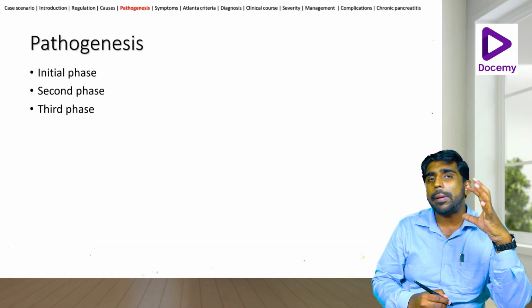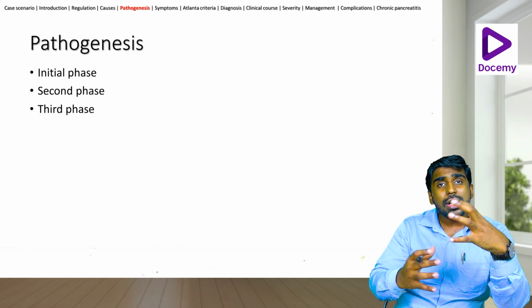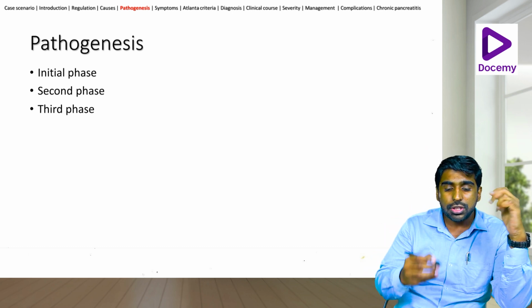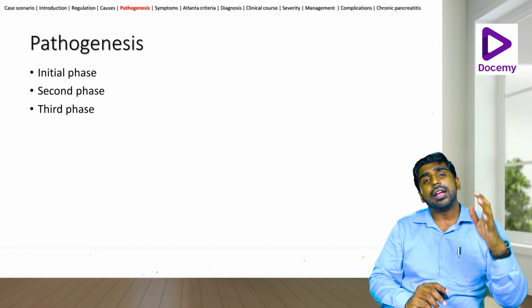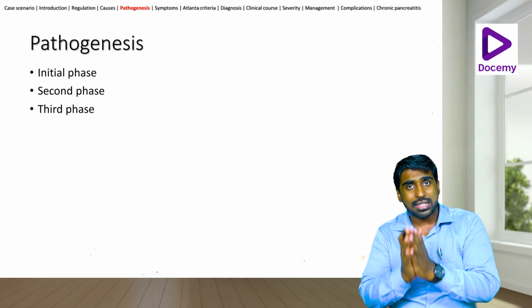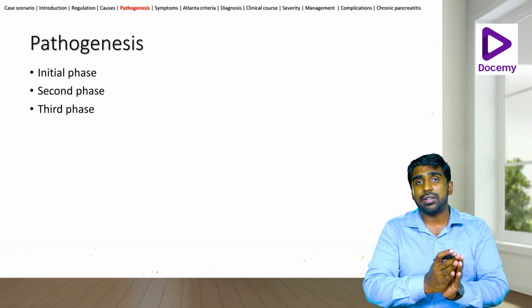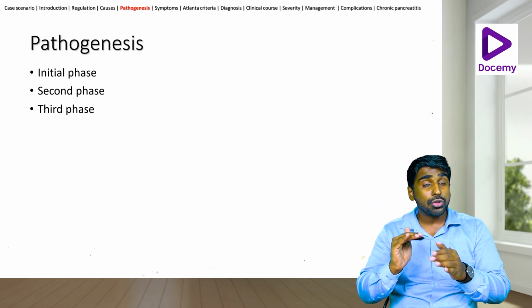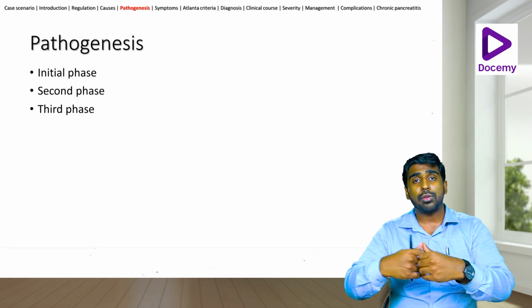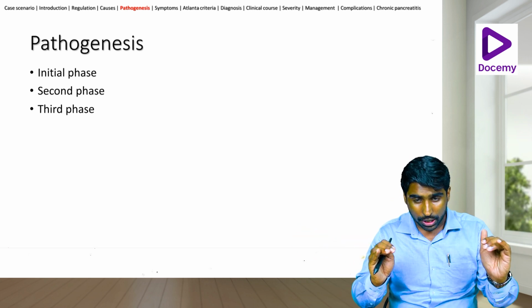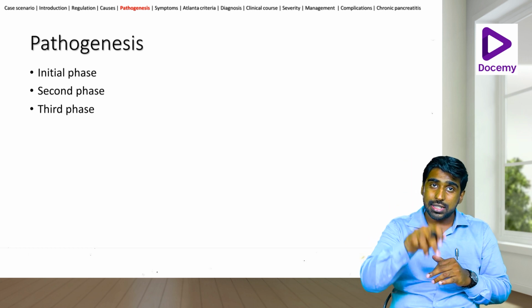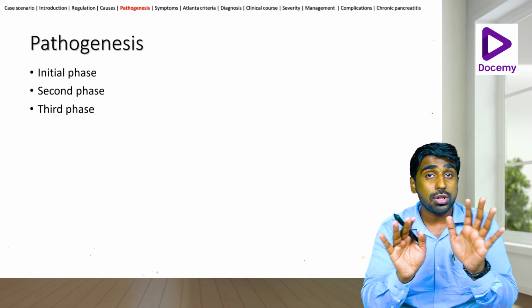Now let's look into the pathogenesis. How does pancreatitis occur? Okay, so there is an initial phase. I said trypsinogen is the first enzyme that is activated after enterokinase is released from the duodenal mucosa. It activates trypsinogen, which becomes converted into trypsin. Now, this trypsin is what activates all the other brothers in the field. So if trypsin is activated by any chance inside the pancreas, then it is going to cause catastrophe.